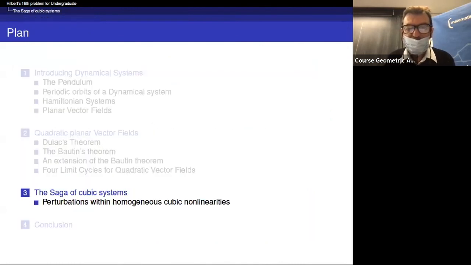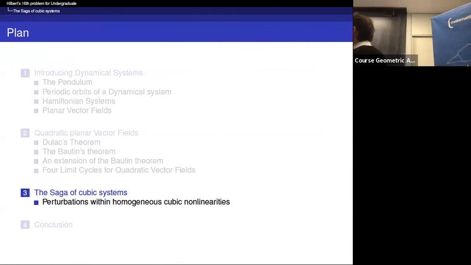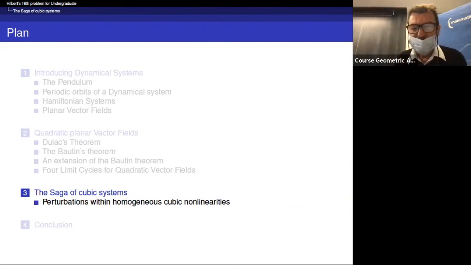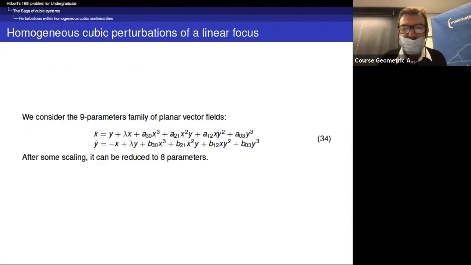Okay, maybe to conclude I explain a little bit some examples for cubic systems, just to see more or less the limit of the theory. So the cubic system is a kind of saga. Let us consider first this family, 9 parameters. So here you have a perturbation of a linear focus.